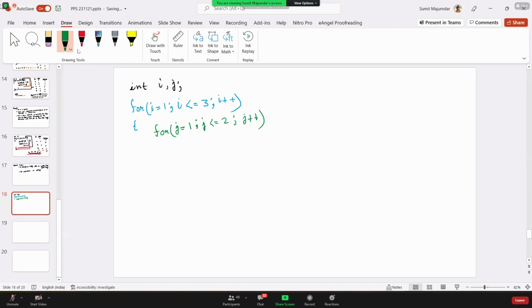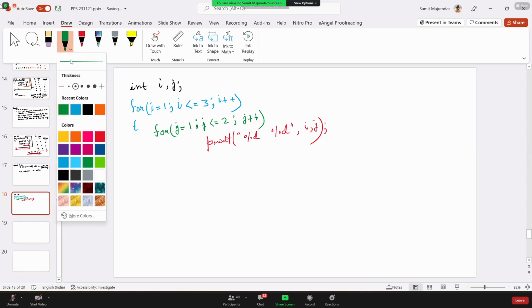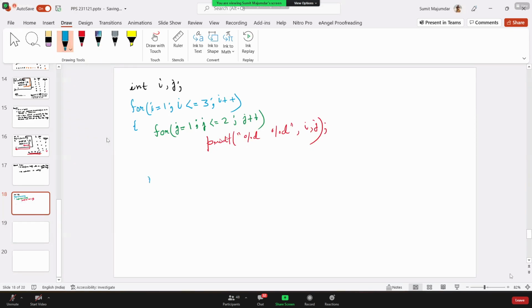Now here what we are doing, we are just going to print the value of I and j to make it a simple code. As there is only one statement in the inner loop, we are not going to use any curly brace. Not even that, I may not use this curly brace also.